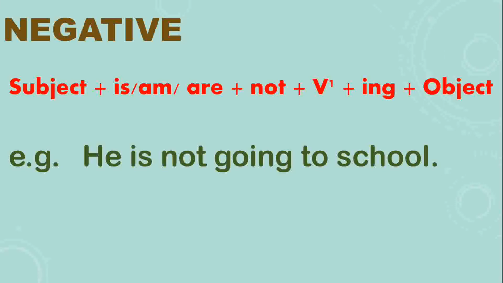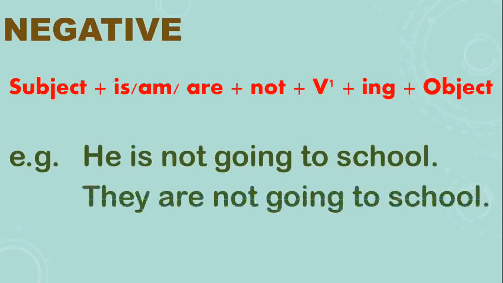Okay, in all types of sentences in present continuous tense, you will be using along with the first form of verb ing, and that's why this tense is somewhat easy in comparison to other tenses, because you don't have to give so much concentration. The students already know where to use is, where to use am, where to use are, and easily they can make this present continuous tense because they have to add ing.